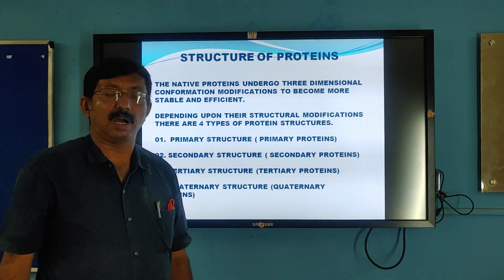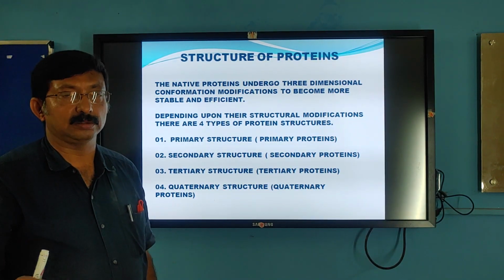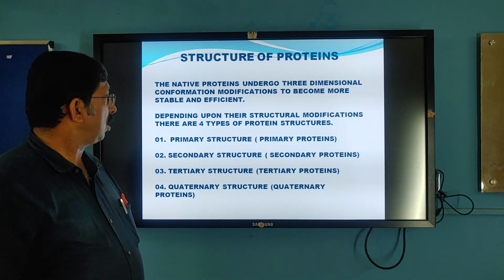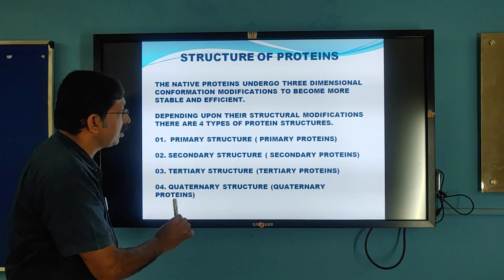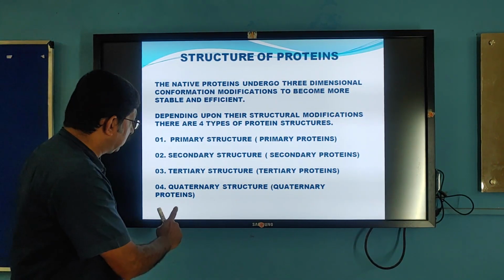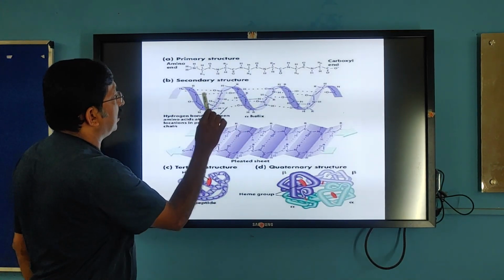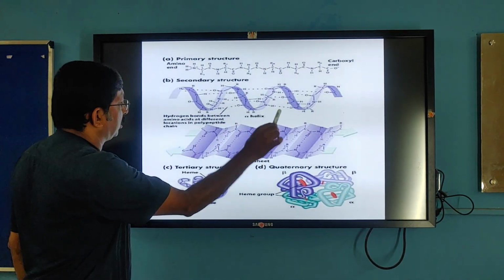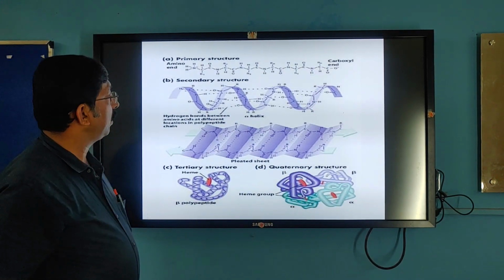Now proteins, after synthesis, have a definite structure. There are four structures: primary structure, secondary structure, tertiary structure, and quaternary structure. So how are these structures? This is the primary structure, these two are secondary structure, this is tertiary structure, and this is quaternary structure.